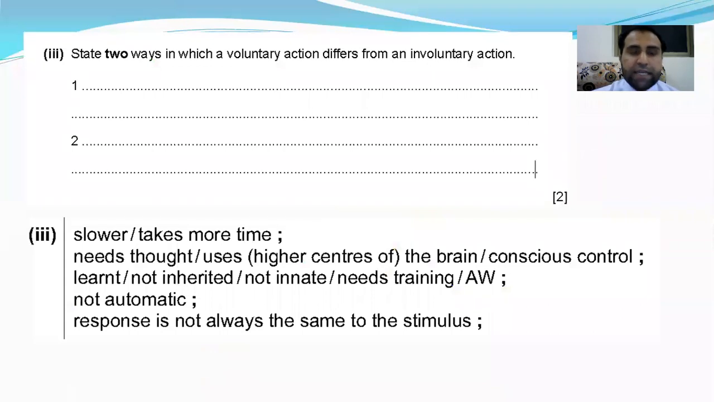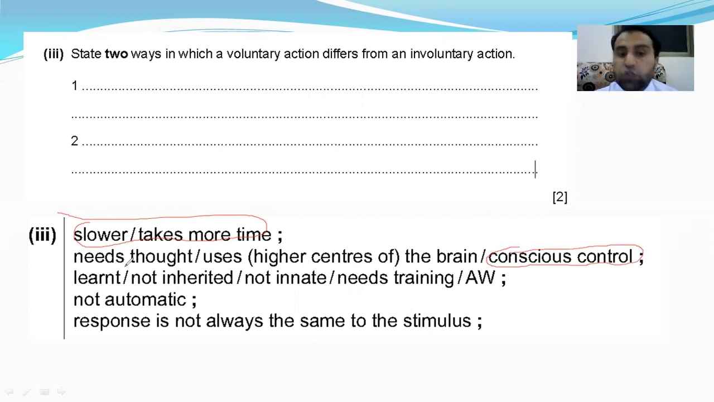All right. State two ways in which a voluntary action is different from involuntary action. Voluntary action is slower than involuntary. It takes more time. Voluntary action needs thought. It involves the conscious region of the brain.